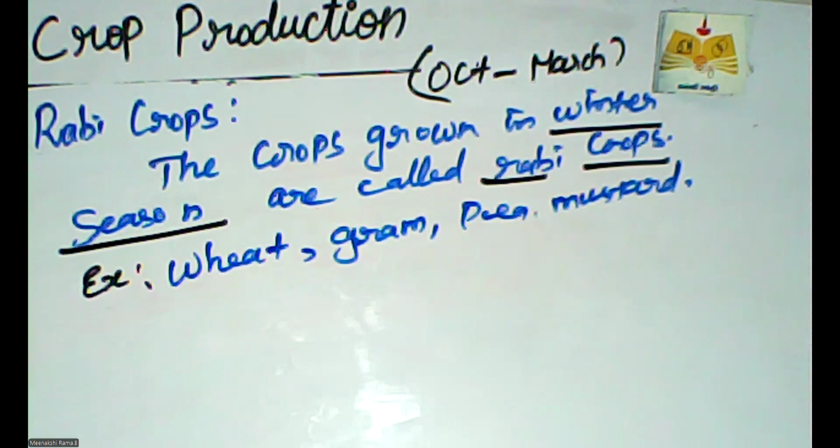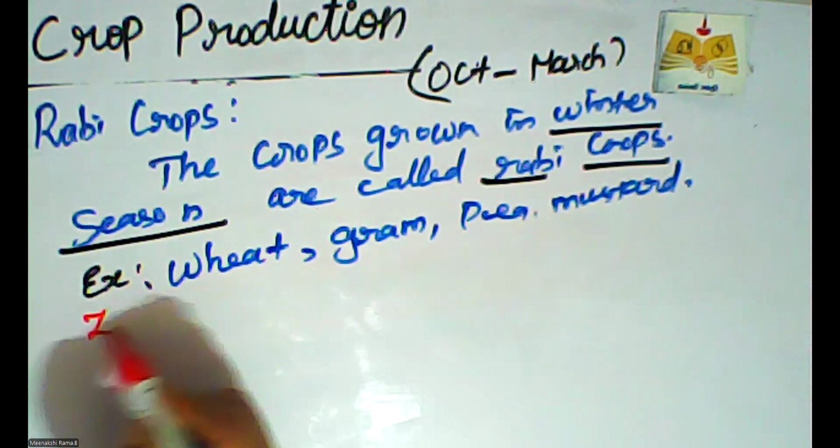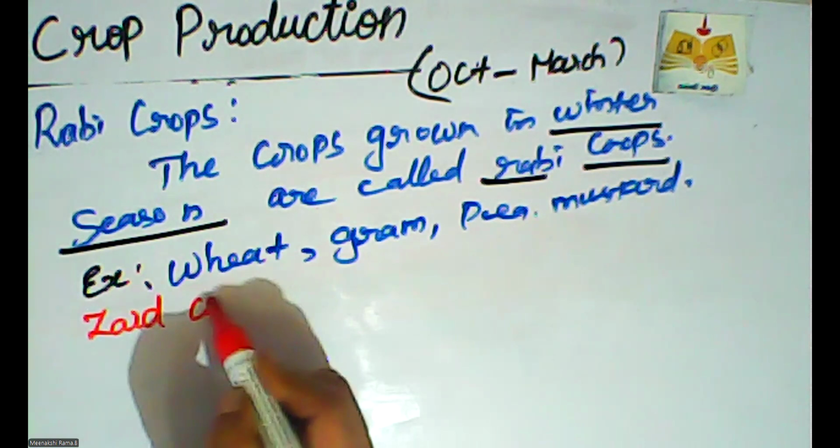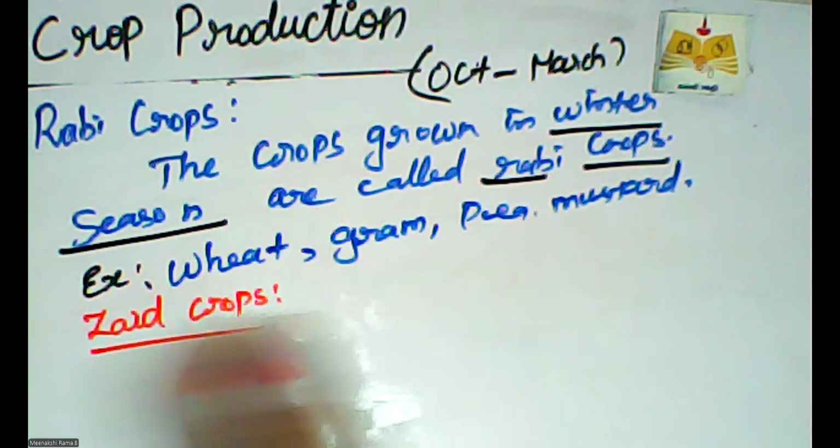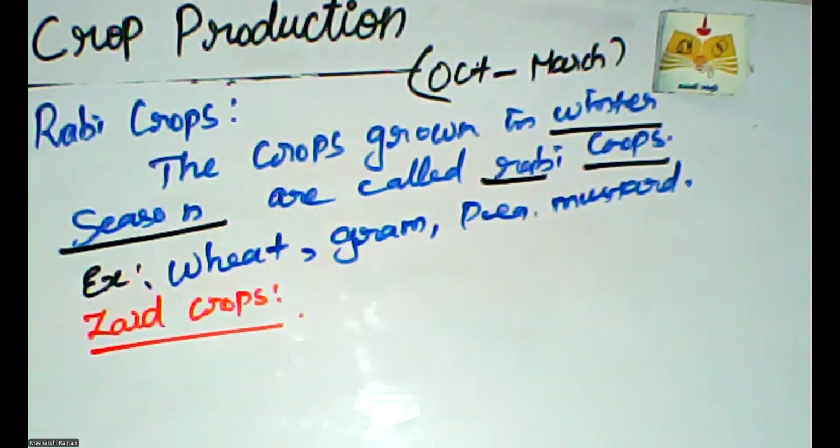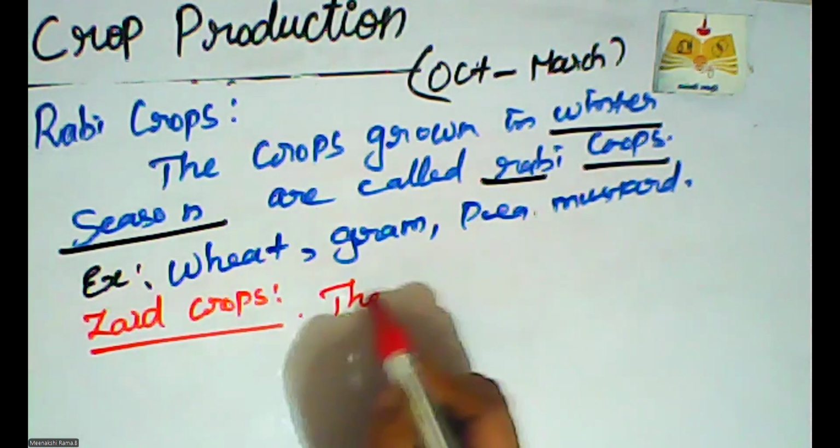The next one is Zaid. Another variety is Zaid crops. Zaid crops are summer crops, the crops which are grown in summer season.